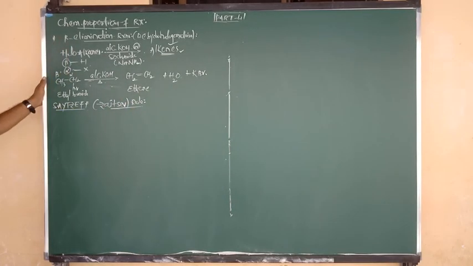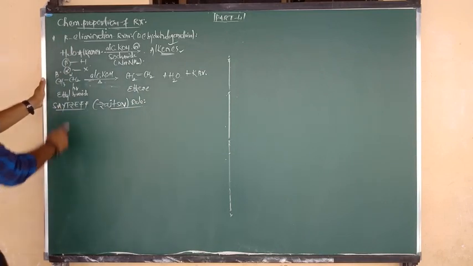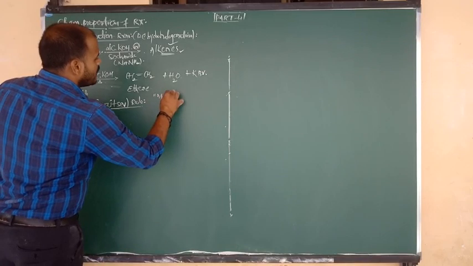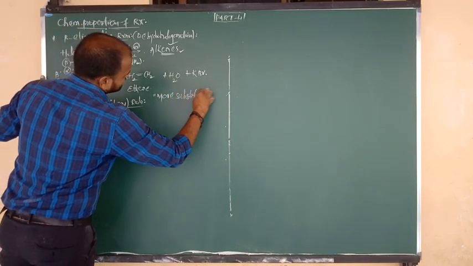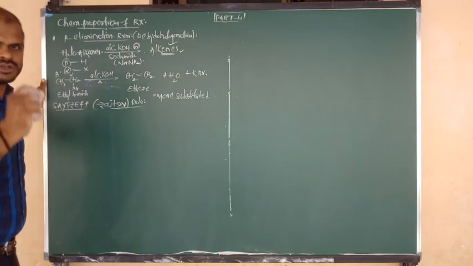Saytzeff or Zaitsev rule, the main aim of this rule is the more substituted alkene. The main motto is which alkene is more stable.